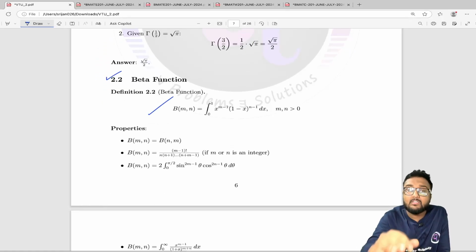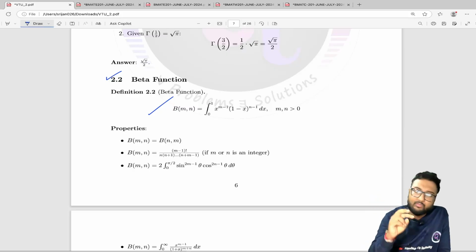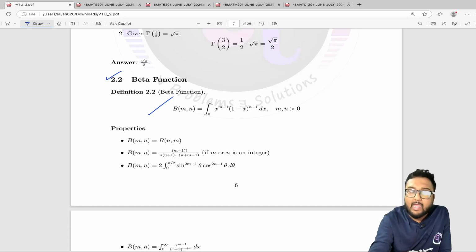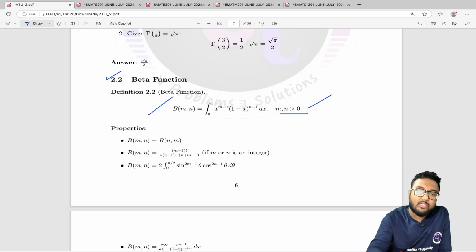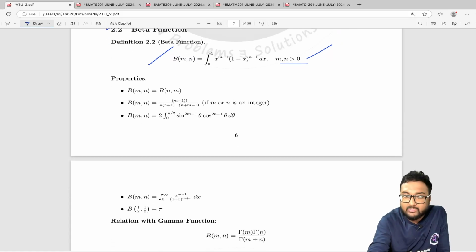Same for beta function. In gamma function we have one parameter, only n. In beta function we have two parameters, m and n, as you can see. And remember, m and n both should be greater than 0. And this is the definition: integration 0 to 1 of x to the power m minus 1 into 1 minus x to the power n minus 1 dx is the definition of beta function. And then we have again the important properties of beta function, as you can see here.